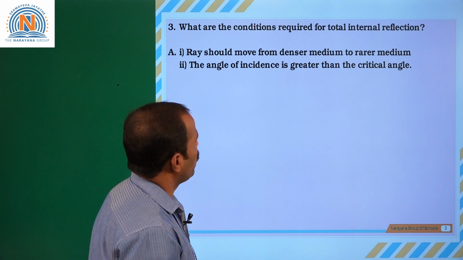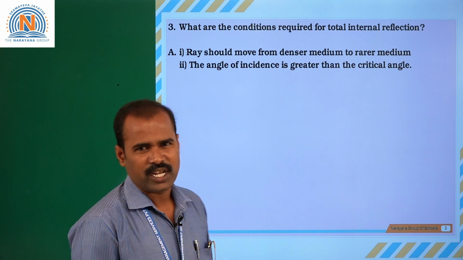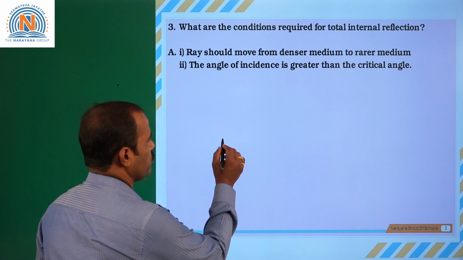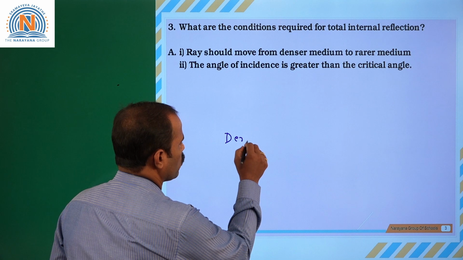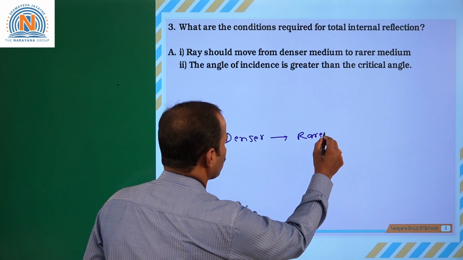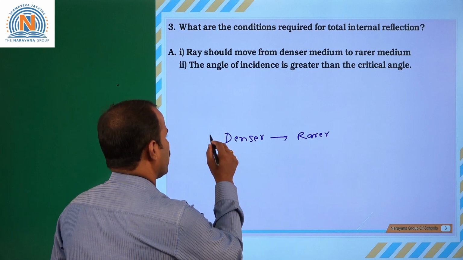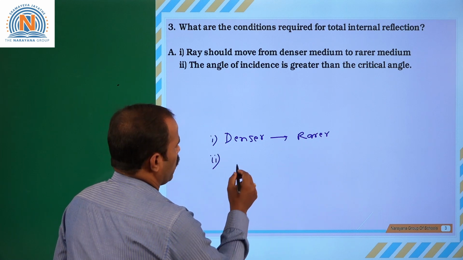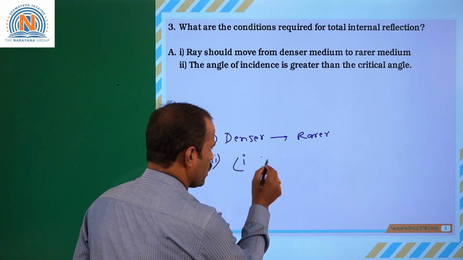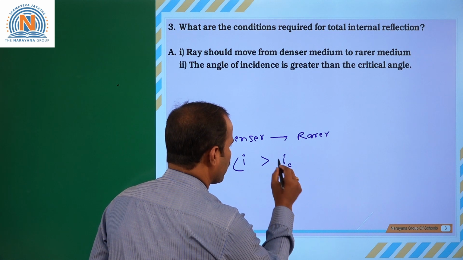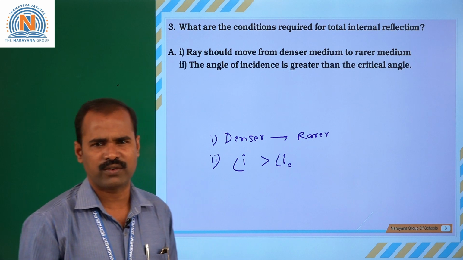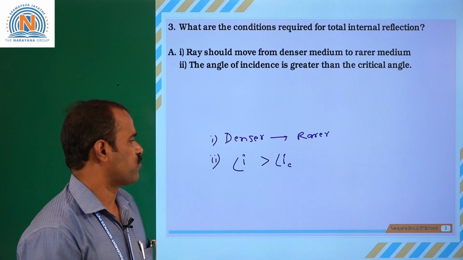What are the conditions required for total internal reflection? The first condition is that the ray should move from denser medium to rarer only. Denser to rarer. And the second condition is that the angle of incidence is greater than the critical angle. These are the two conditions required for total internal reflection.